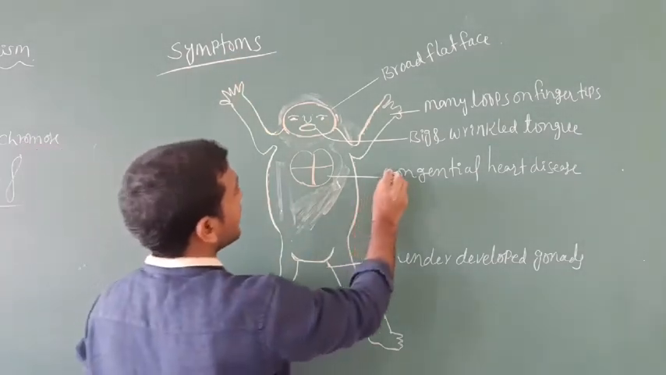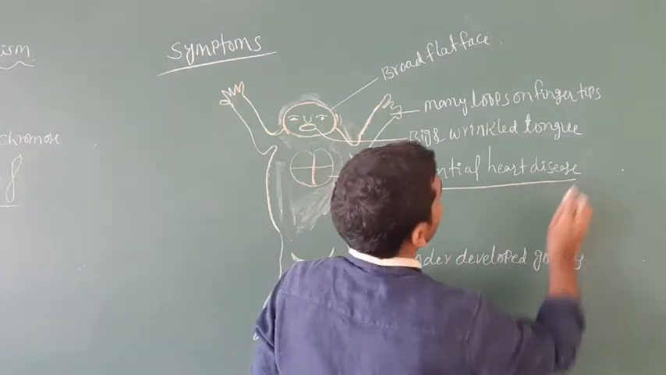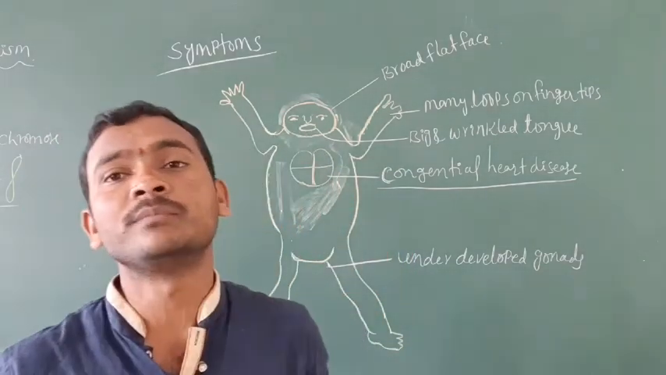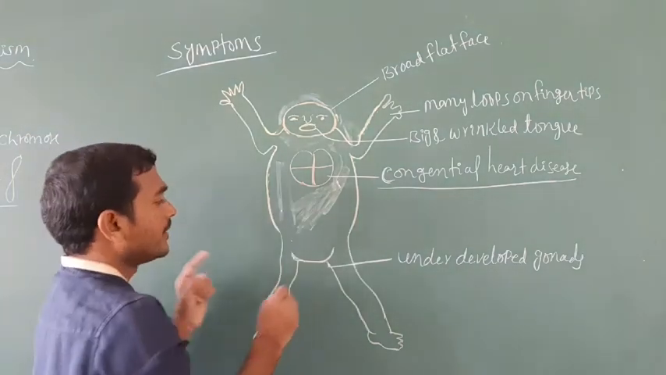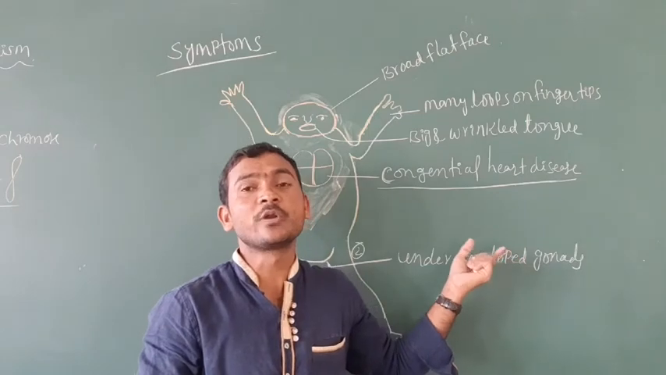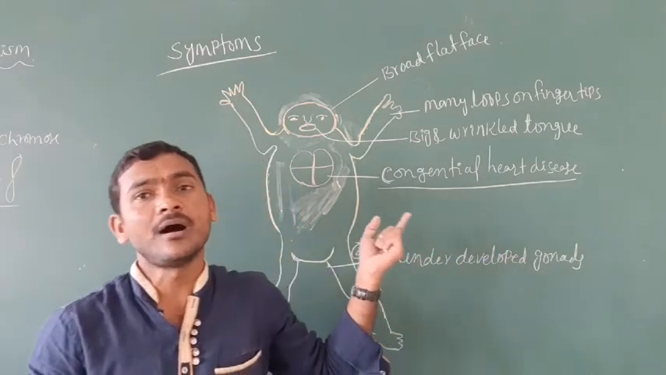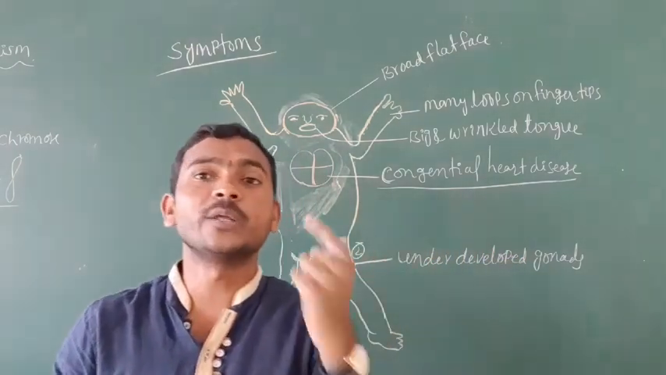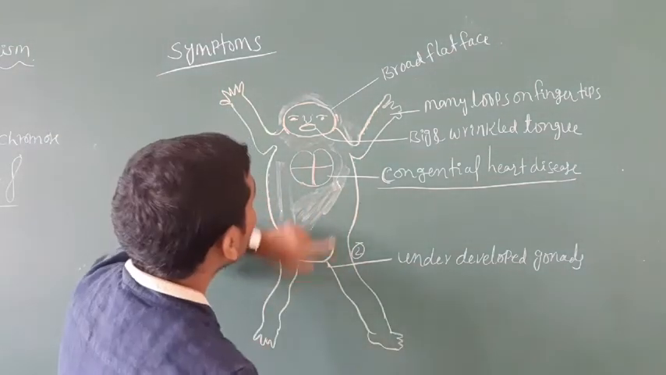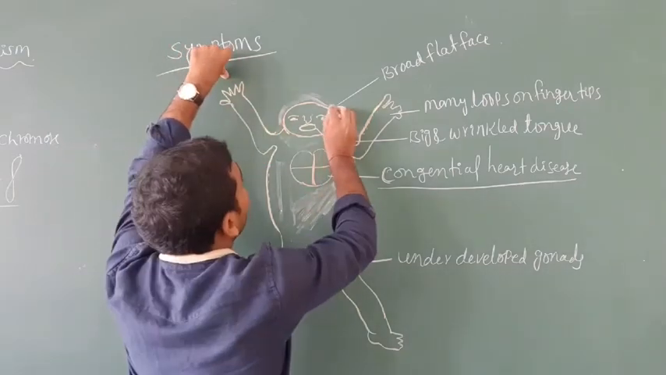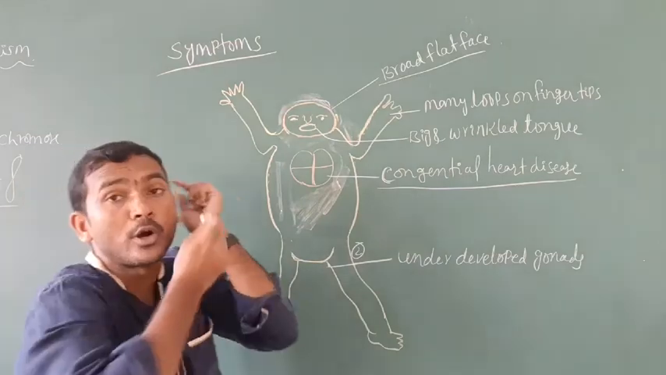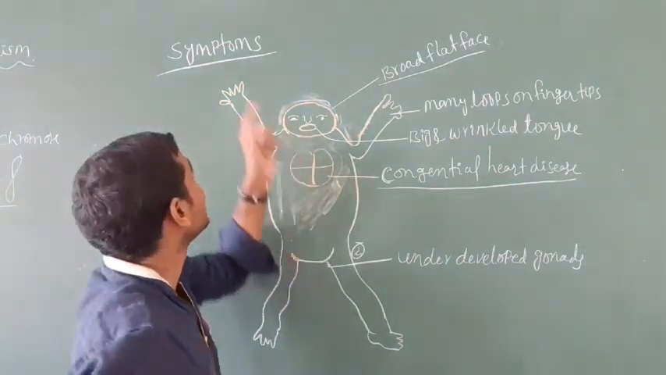The symptoms of Down syndrome, one by one. First, congenital heart disease, which means that from birth the person suffers with a cardiac problem. The second is underdeveloped gonads. The gonads, which are sex organs, are not developed fully. Then, those who suffer have a broad, flat face.